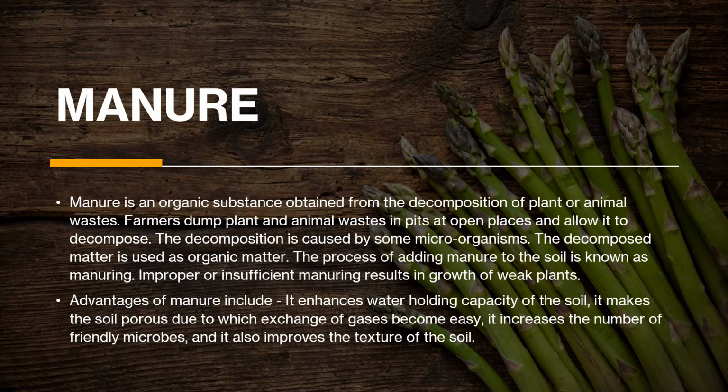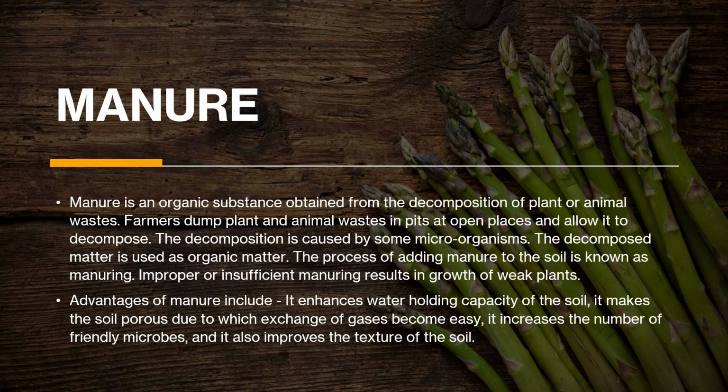So once this organic matter or manure is put in, the plant takes all the humus and all the nutrients present in it. So the process of adding manure is very important, and we will see why in the next slides. Improper or insufficient manuring results in growth of weak plants, as I told.